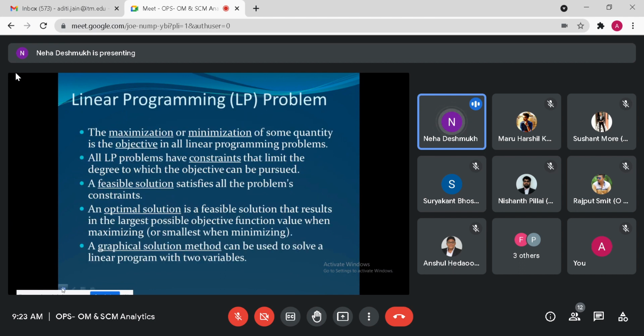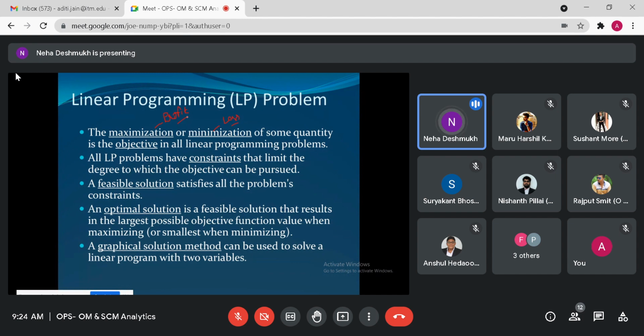The maximization or minimization of some quantity is the objective in all programming problems. In general, maximization means maximize the profit, okay? And minimization means minimize the loss. This is the actual logical meaning of these two words. All LP problems have constraints that limit the degree to which the objective can be pursued.